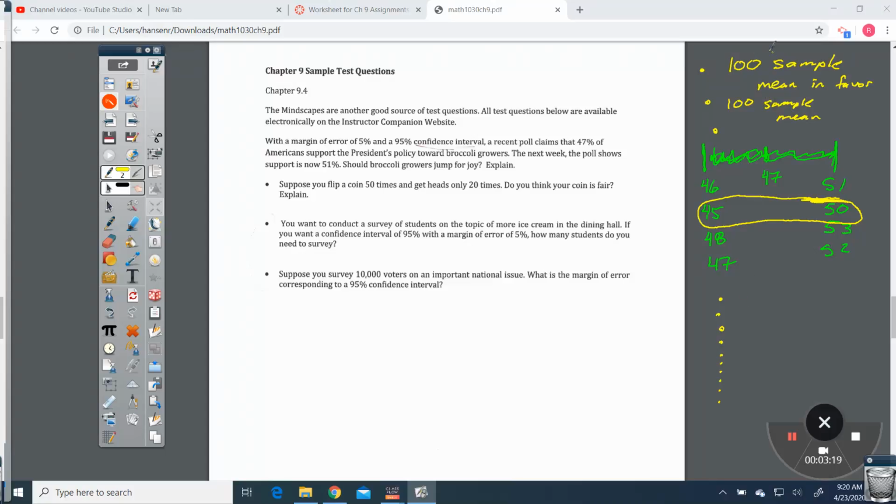So say this first group, they were 47% in favor. The next group was 49, and the next group was 51, and the next was 45, and the next was 48, and the next was 50, and the next was 53, and then I have a group where their families grow broccoli, they're 68%.